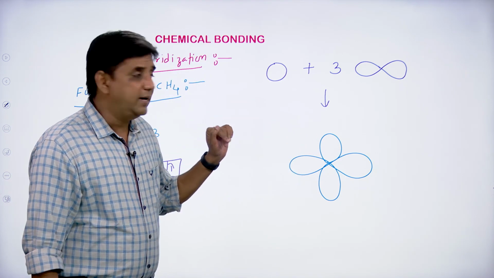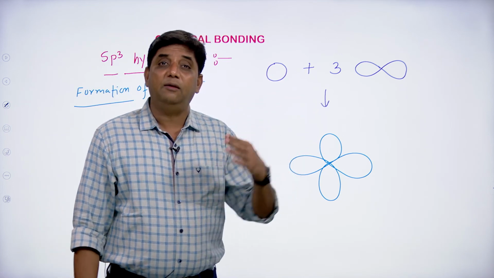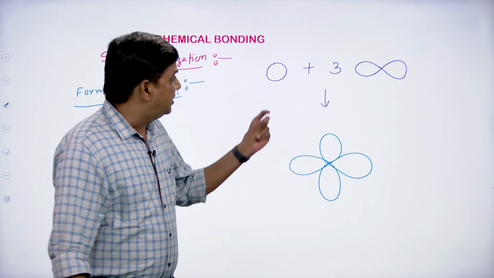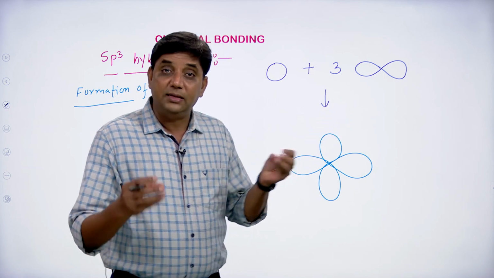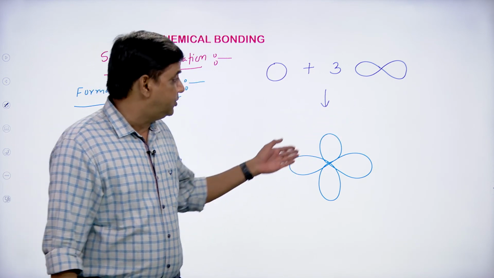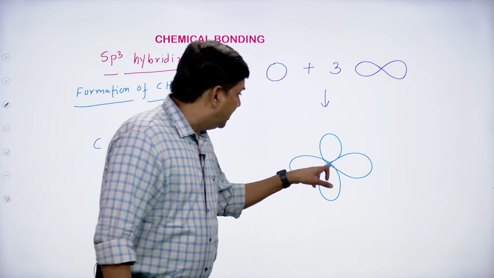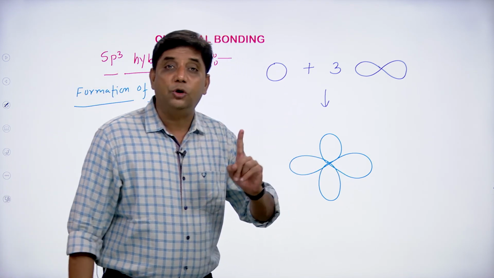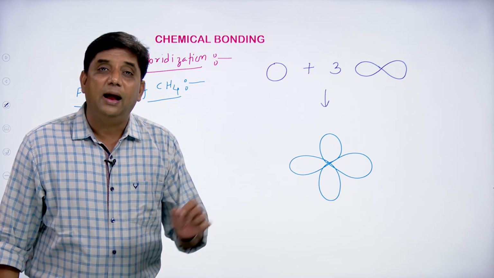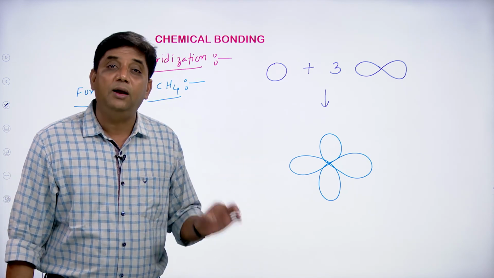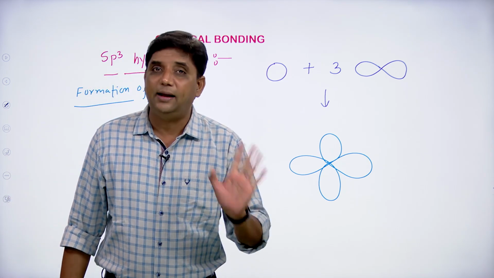So, what happens, students? The s orbital and p orbital have different energies, but once they participate in the hybridization, once they mix up and redistribute as hybrid orbitals, each lobe is considered to be one orbital, and each hybrid orbital will contain identical energies.